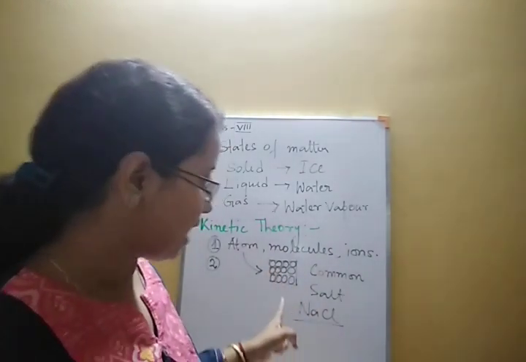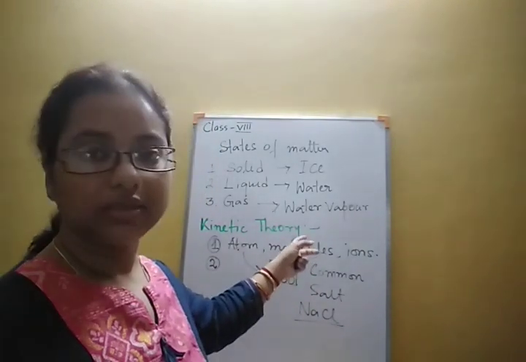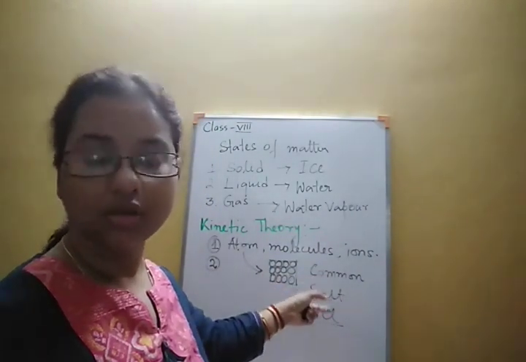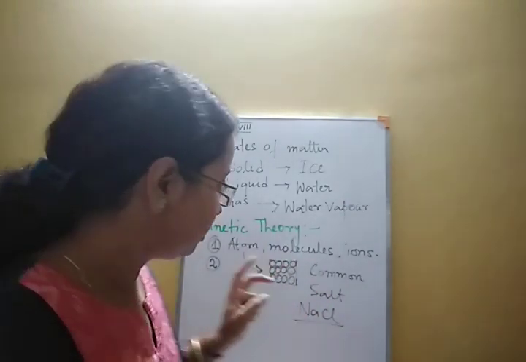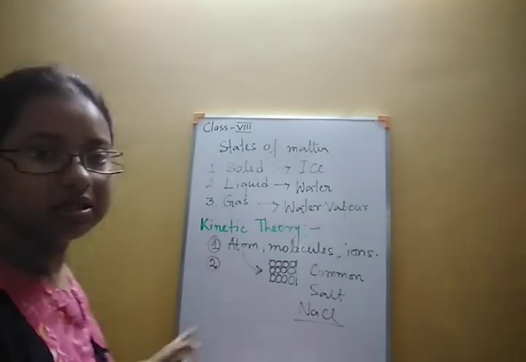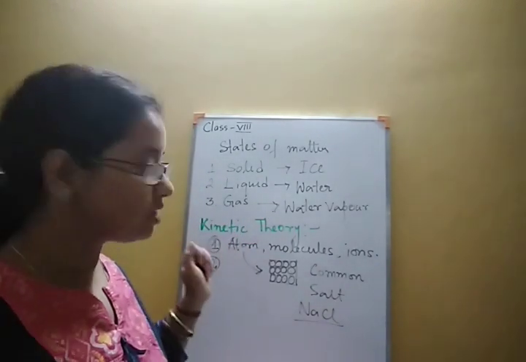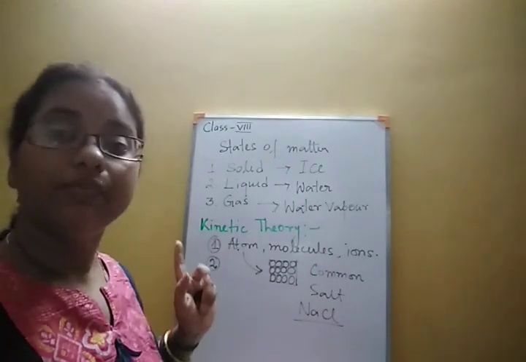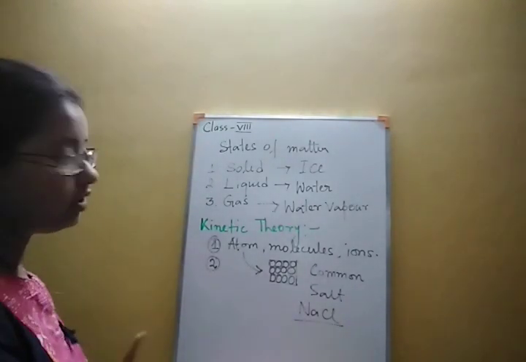As common salt is a compound, the smallest particle of this compound is a molecule. So for an element, the smallest particle is an atom. For a compound, the smallest particle is a molecule.